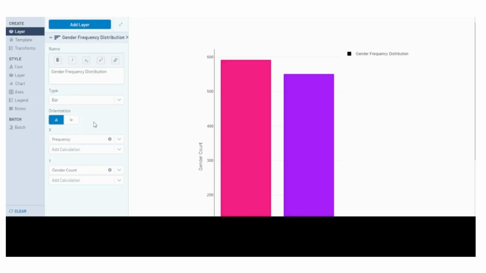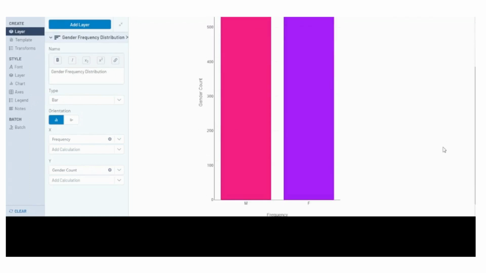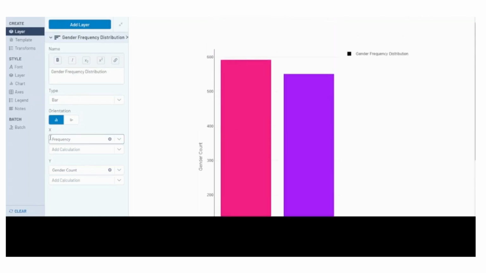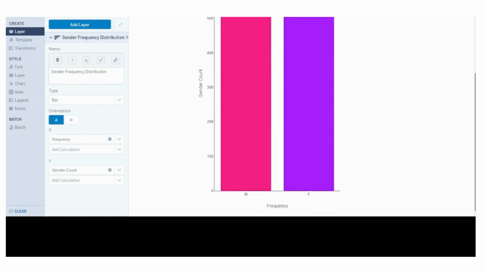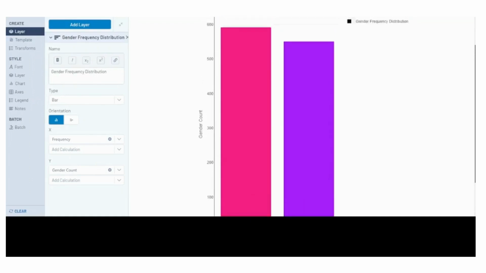Next, we'll configure the chart title as Gender Frequency Distribution to clearly convey the purpose of the visualization. For the x-axis label, we'll set it as gender count to indicate the variable we're plotting. Finally, for the y-axis label, we'll use frequency to represent the number of occurrences. By configuring the second interactive chart tool with the appropriate settings such as the bar plot type, title, and axis labels, we can effectively visualize the gender count distribution.